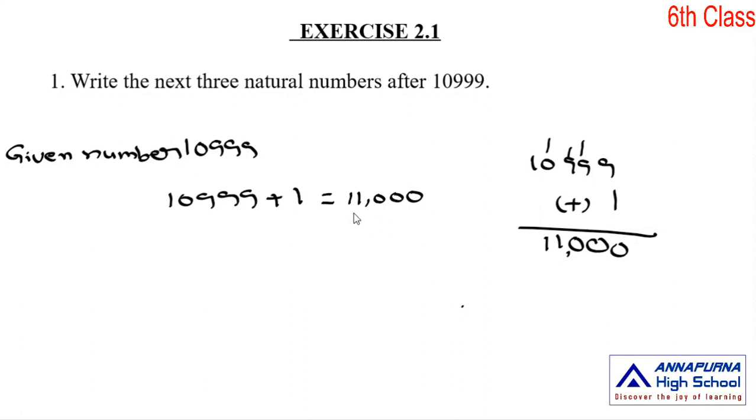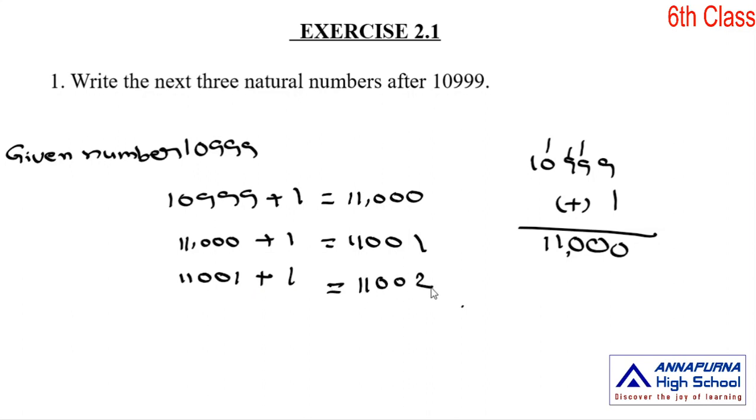What is the next number to this one? 11,000 plus 1, 11,001. Next one, 11,001 plus 1, that is equal to 11,002.